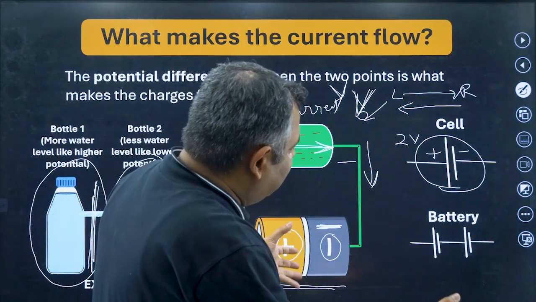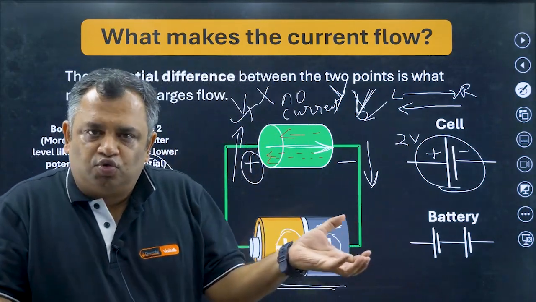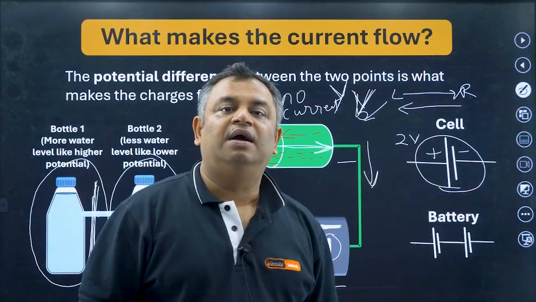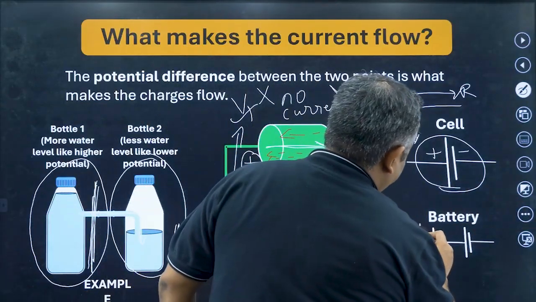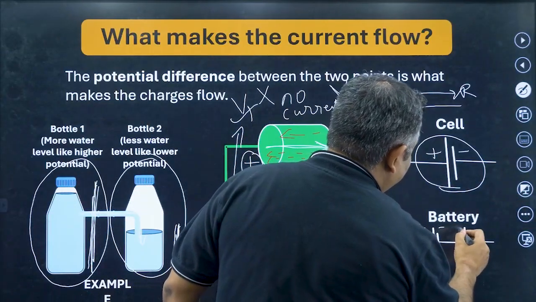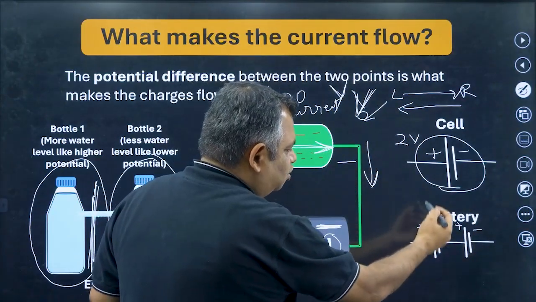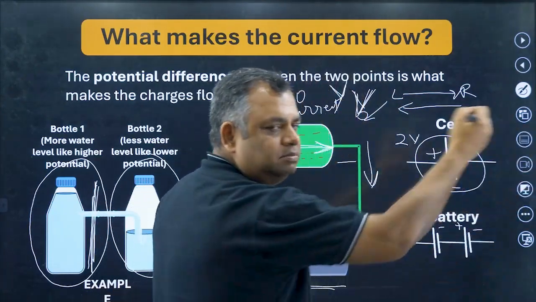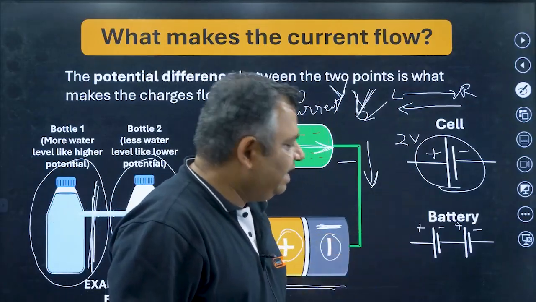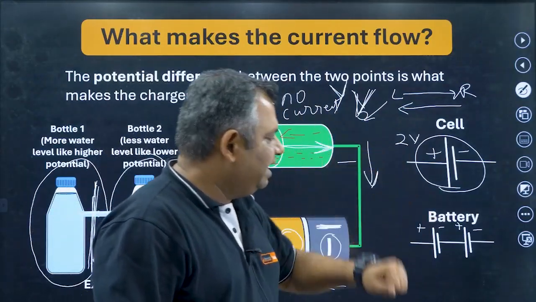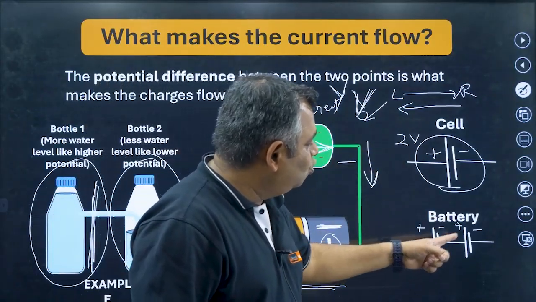Now if I connect two cells together, or more cells together, how do we connect? This is positive, this is negative. You connect this negative to this positive. It is very simple: big, small, dash, big, small. The bigger line is positive, the smaller line is negative. I have connected two cells together.